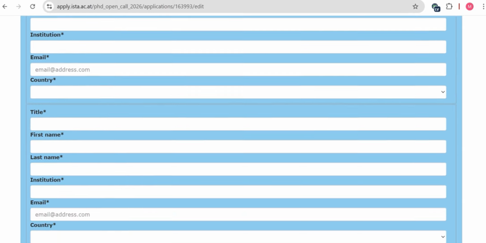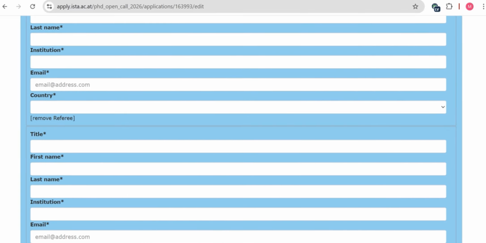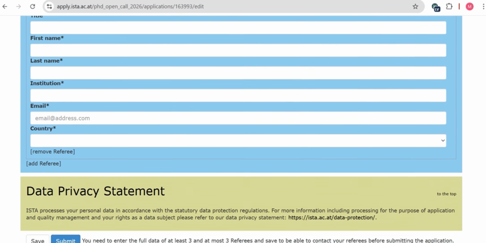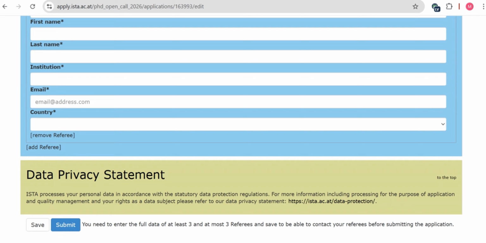Then another reference form will open, and you have to submit 3 references. If you have submitted 3, then it will be fine. If you have not submitted 3, then they will not consider your application. Then after that, you can review your application and click the submit button. This is how you can apply for this PhD application.